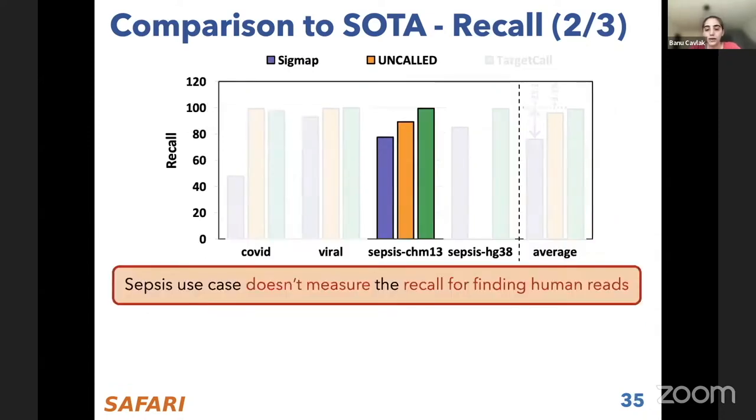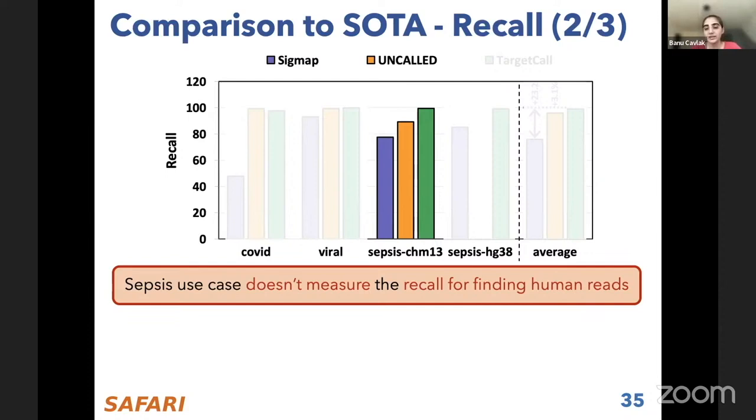So there's one caveat in this plot, which is that in the sepsis use case where we have a large reference genome, we don't actually measure the recall for finding human reads, because here the useful reads are the bacterial reads. So if the human reads are not matched to the human reference genome in this use case, they just pass the filter in a wrong way, and it's not a problem for the bacterial reads that are the real useful reads.